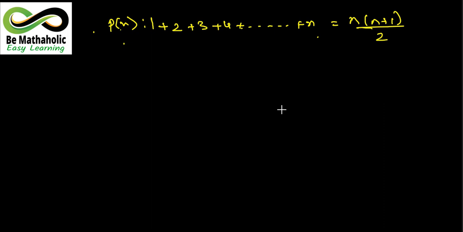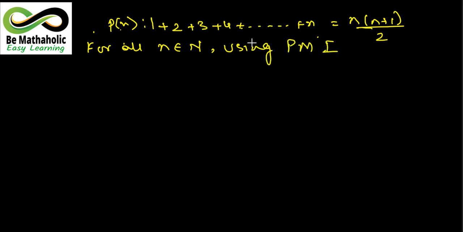Now see, this is the question that will come to you. For all n belongs to N, using PMI, prove that 1 plus 2 plus 3 plus 4 up till n is equal to n(n plus 1)/2. Now the statement which is given to you, you will be asked to find the validity of the statement by using this principle. Okay, so let's see how this principle is used and how this statement is correct. Okay, हम prove करेंगे इसको.